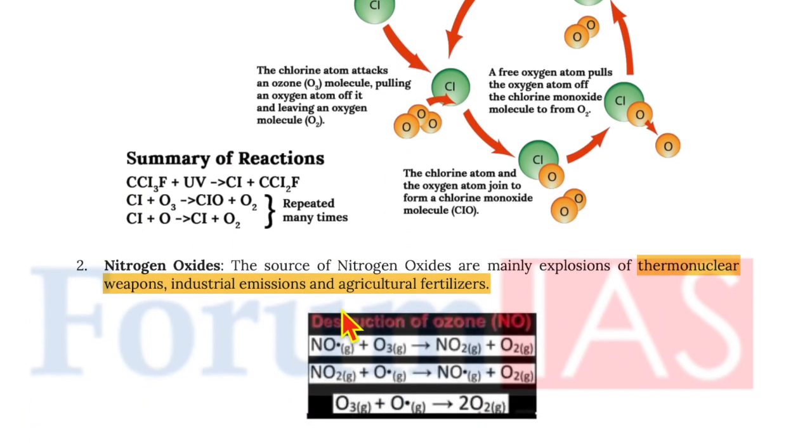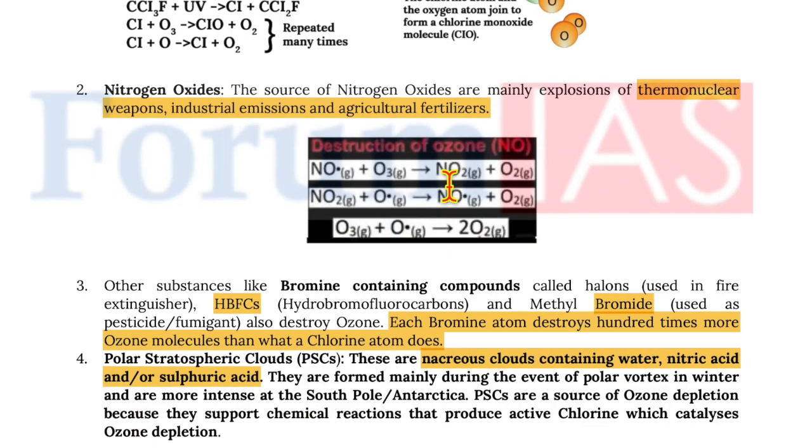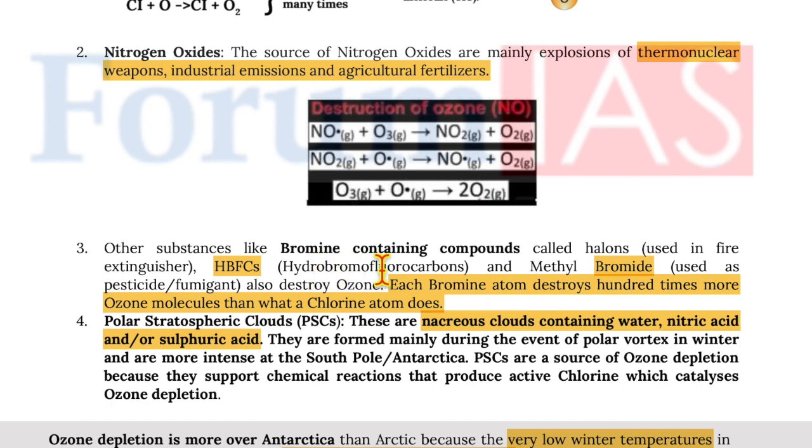And moving on, we have nitrogen oxides. The sources of nitrogen oxides are mainly explosions of thermonuclear weapons, industrial emissions, and agriculture fertilizers. Now, other substances like bromine containing compounds, which are called halons, used in fire extinguishers, HBFCs, that is hydrobromofluorocarbons, and methyl bromide used in pesticides and fumigants also destroy ozone. Each bromine atom destroys 100 times more ozone molecules than what a chlorine atom does.